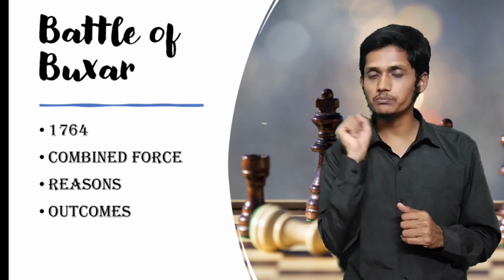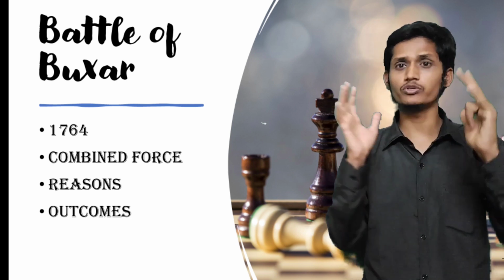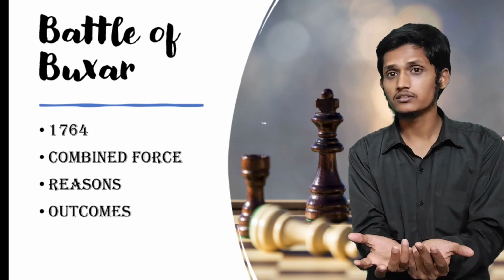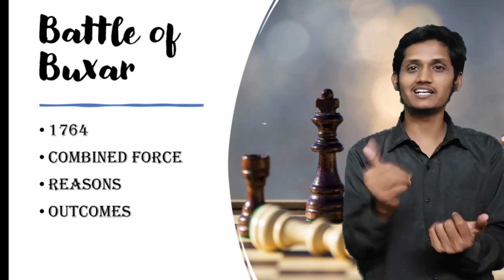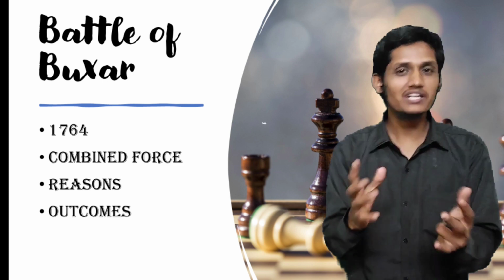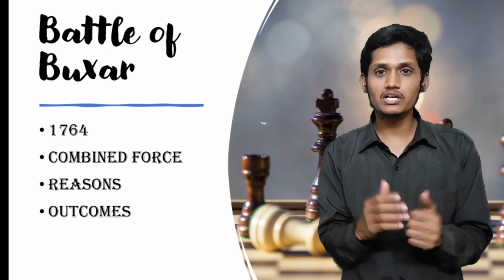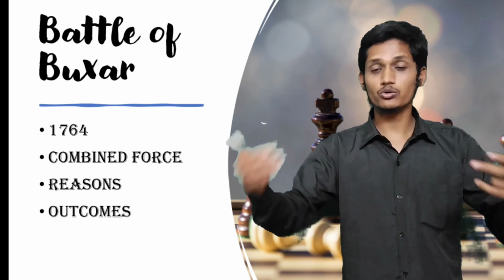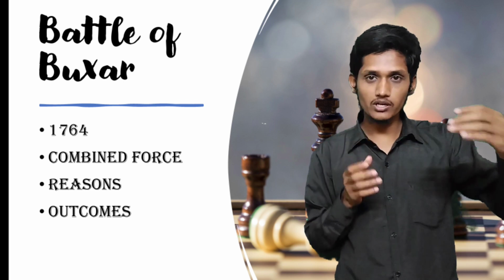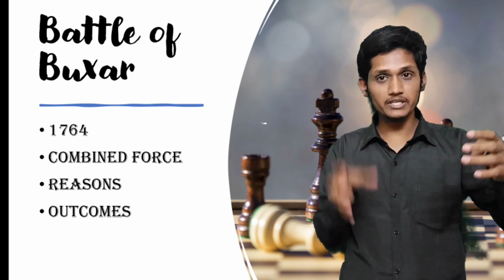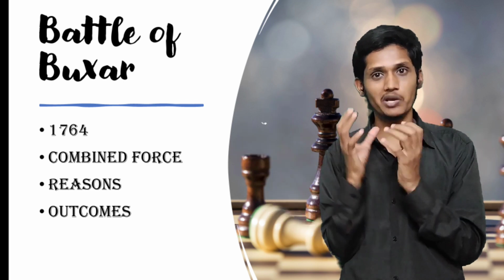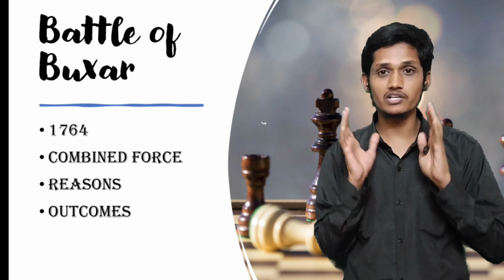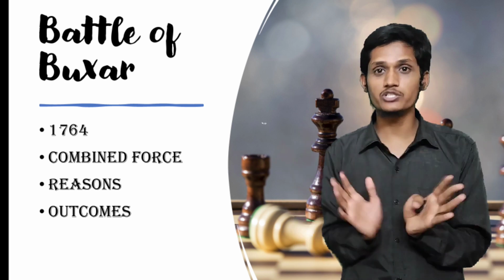So what did Mir Qasim plan? Mir Qasim planned carefully. Mir Qasim went to Shah Alam, that is the Mughal king, as well as Shujauddaulah. These three members planned very well and said, let's attack the British and end this British rule.